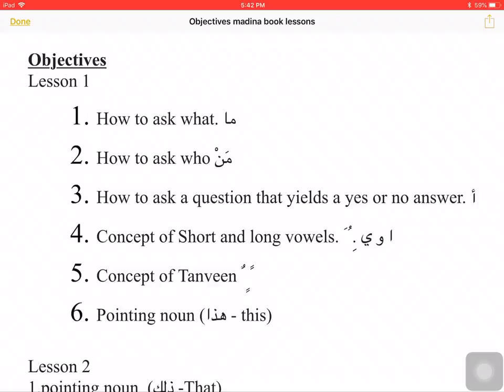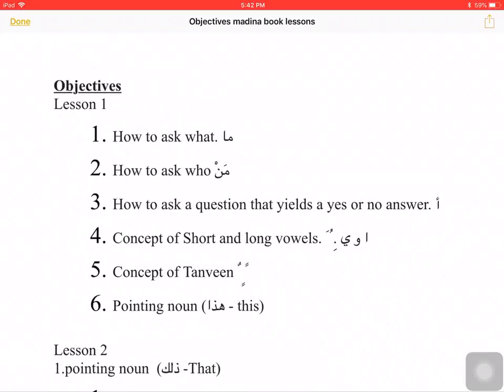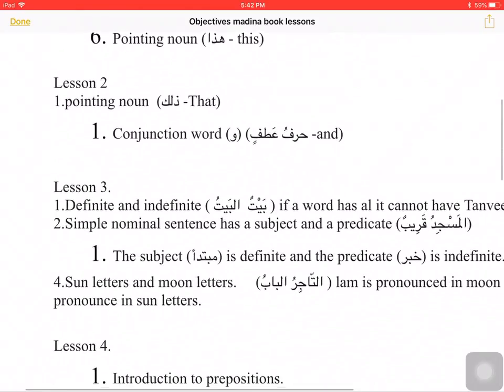We also learned the concept of tanween. Tanween is 2 harakat, either 2 dhamma, 2 fatha, 2 kasra, and this gives the sound of noon sakin: an, un, in. We also learned pointing noun, ismul ishara, hadha, which means this. Now inshallah we know more asma'ul ishara, so this should be easier.